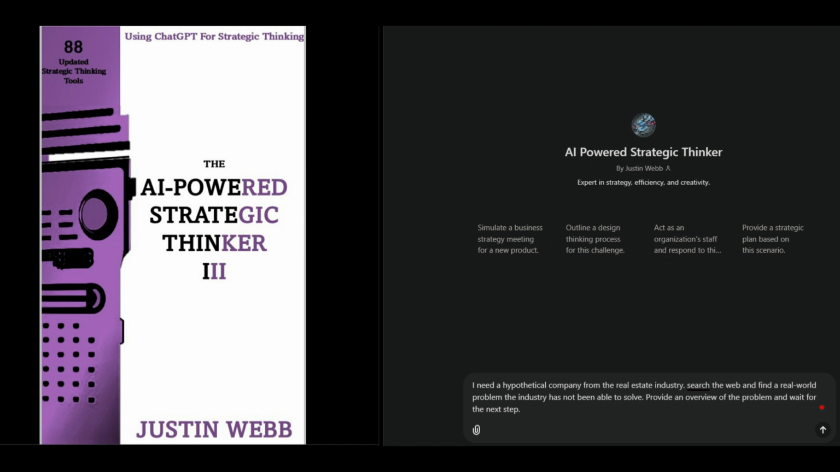On screen is a copy of the AI-Powered Strategic Thinker, 3rd Kindle edition, so we can copy the prompt into ChatGPT. On the right is the AI-Powered Strategic Thinker GPT, which is optimized for this tool and others in the book. You will want to start with the first prompt and provide context for your organization in the brackets. It may also be beneficial to upload documents related to your work.